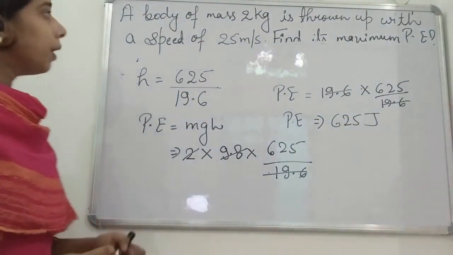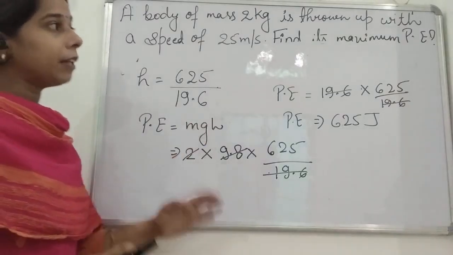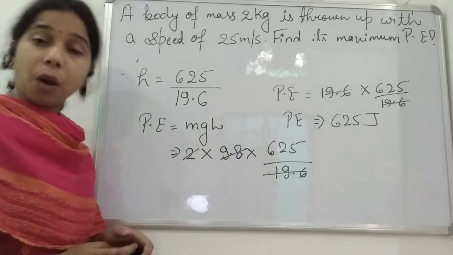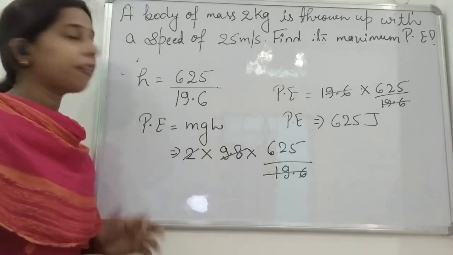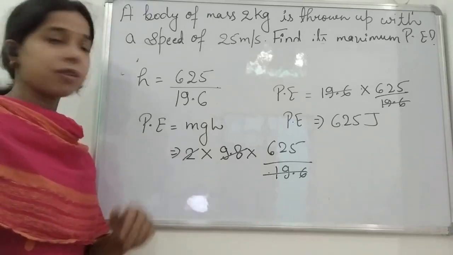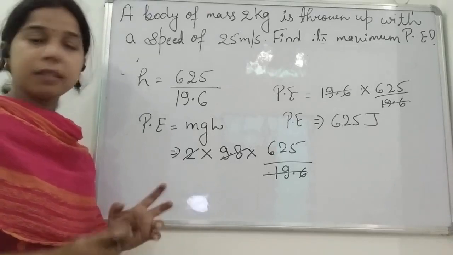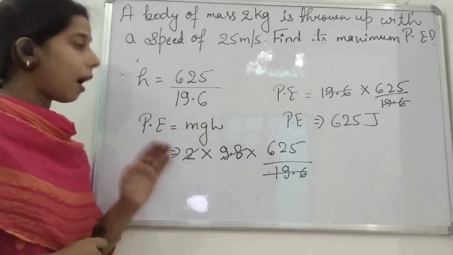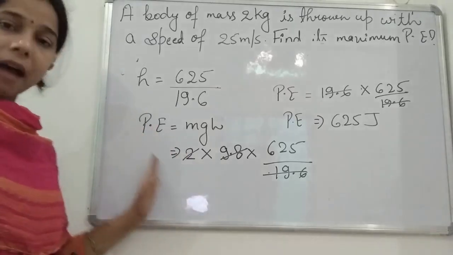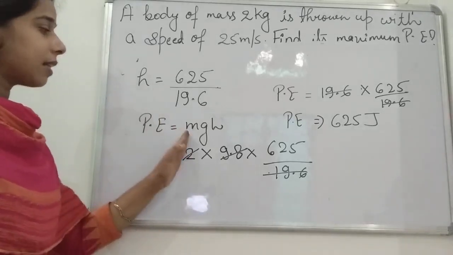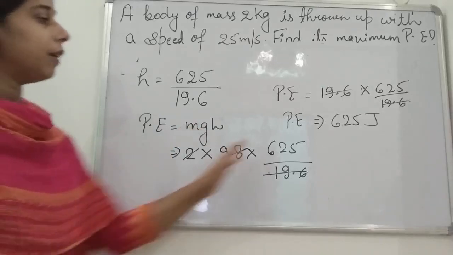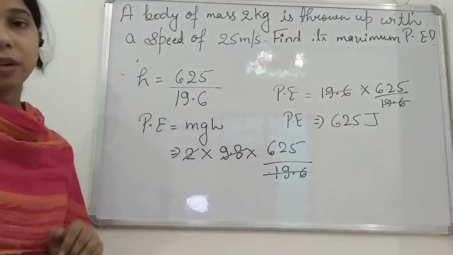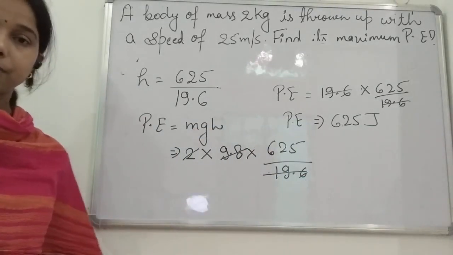Okay, so here, first of all we found what is missing for finding the potential energy, which is the height. How can we find the height? The initial and the final velocity is mentioned. Acceleration due to gravity, we knew it. By this we are able to find the value of the height by using the third equation of motion. And finally, by putting the value of the height as well as the mass and acceleration due to gravity, we will get the value of the potential energy, that is equal to 625 joule, students.